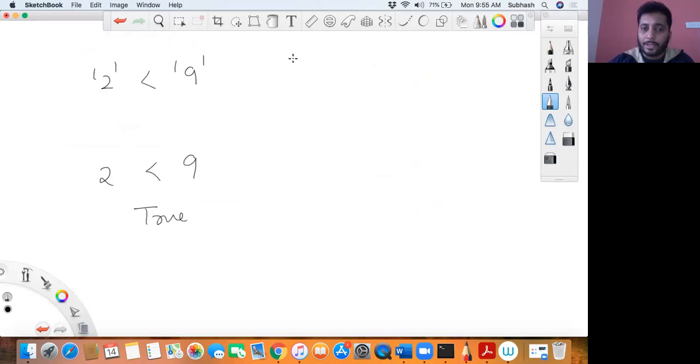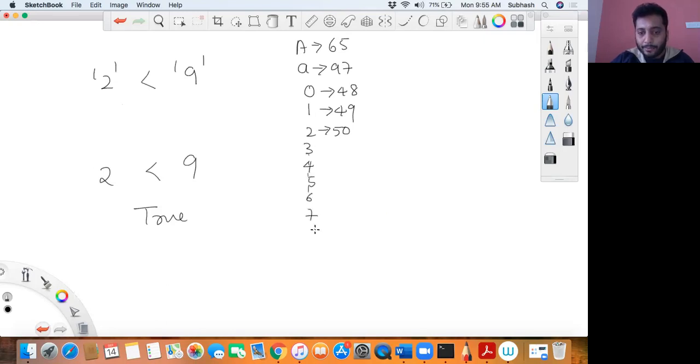So how do you convert this? You must know that the ASCII value of capital A is 65, small a is 97, and 0 is 48. So obviously 1 would be 49, 2 would be 50, and so on. So obviously the ASCII value of 2 is lesser than the ASCII value of 9. Let me write 3, 4, 5, 6, 7, 8, and 9, where these are 51, 52, 53, 54, 55, 56, and 57.